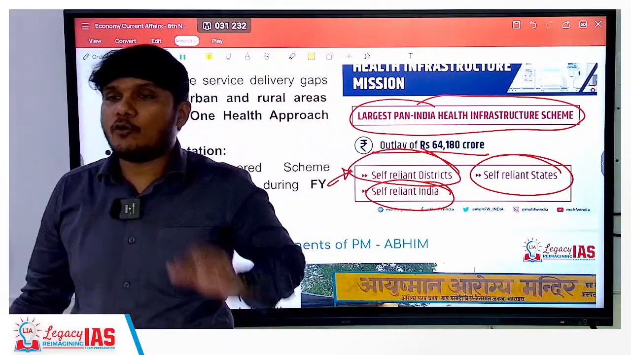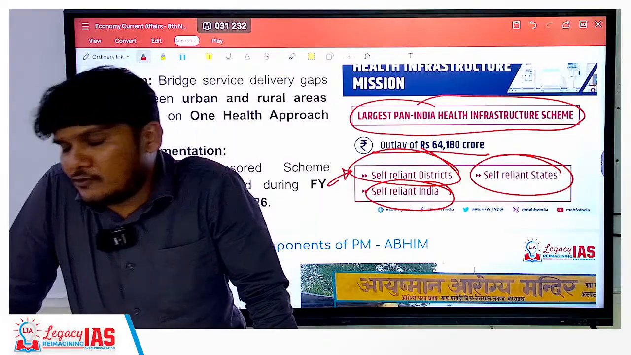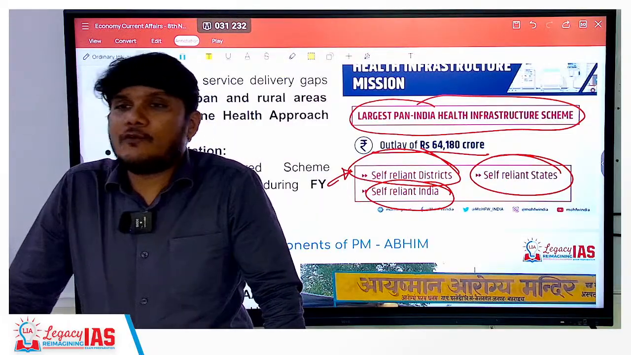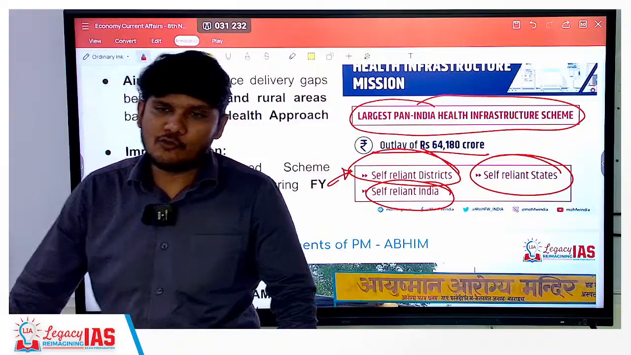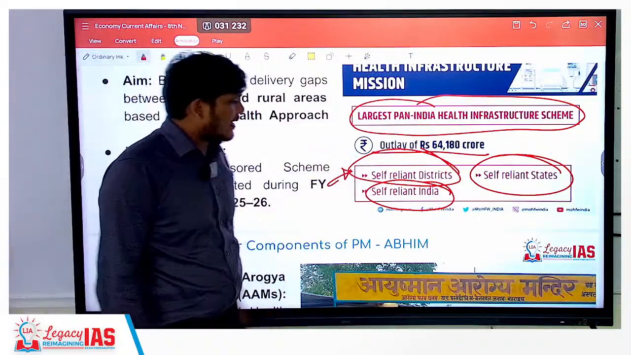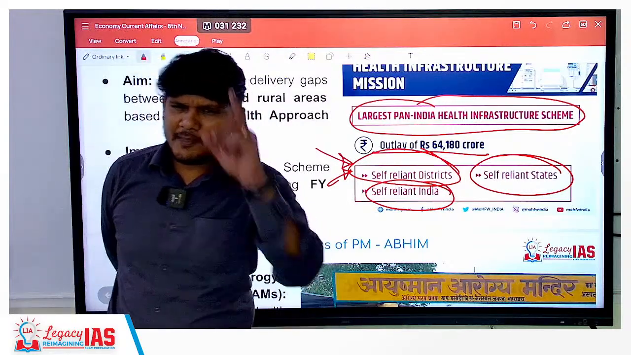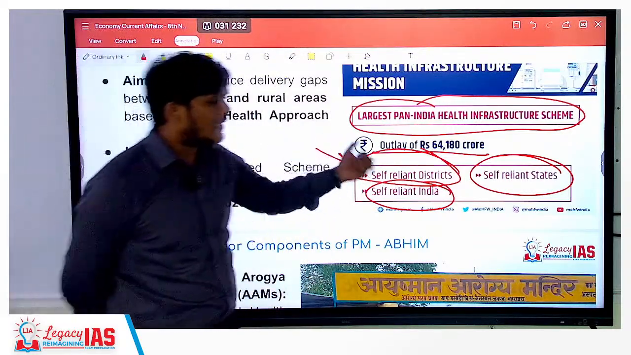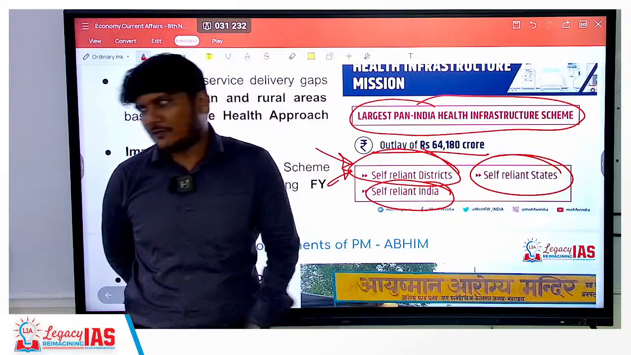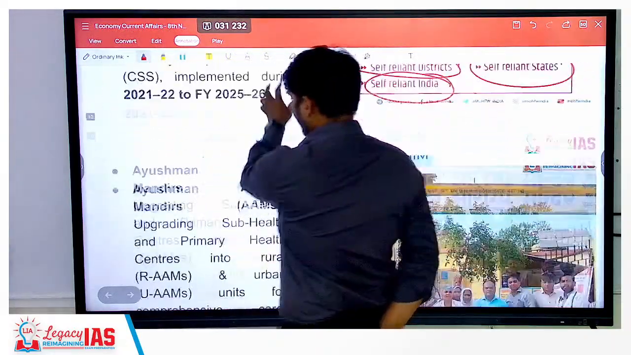That means each state should have a proper density of hospitals, primary healthcare centers, laboratories, and so forth. And not just that, each district should be sufficient. There should not be any single district which lacks in infrastructure. So this approach is actually quite good.